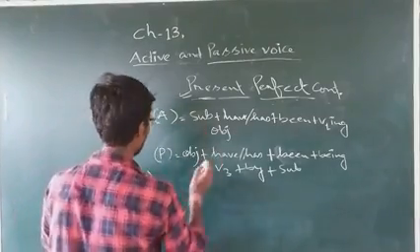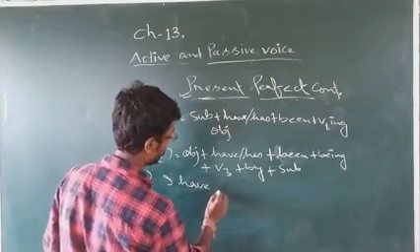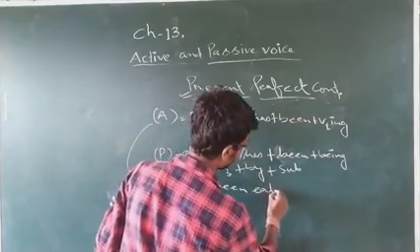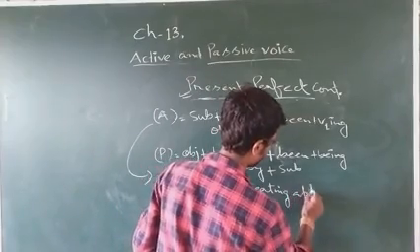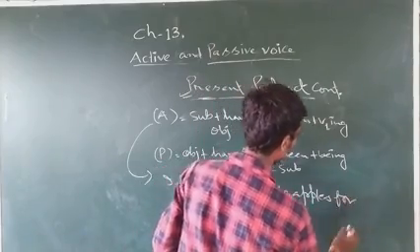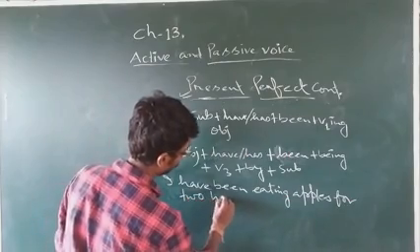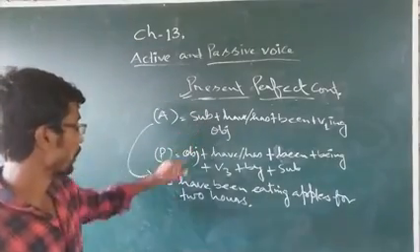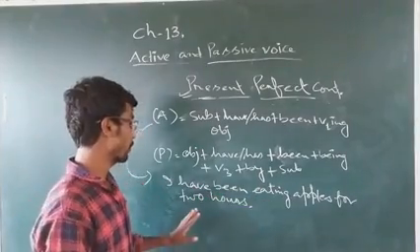Take a sentence: I have been eating apples for 2 hours.